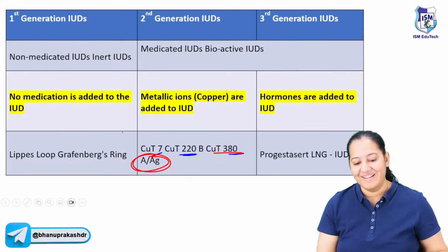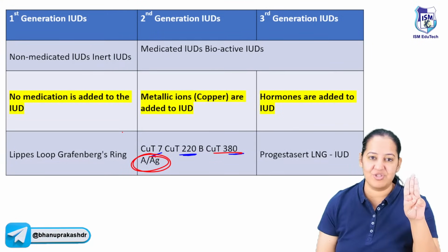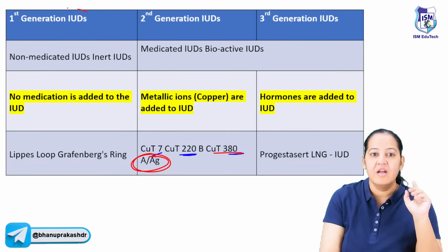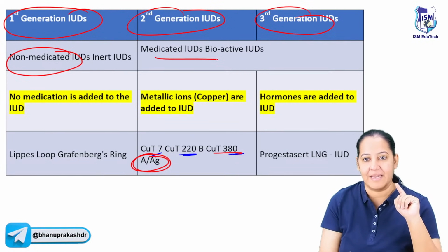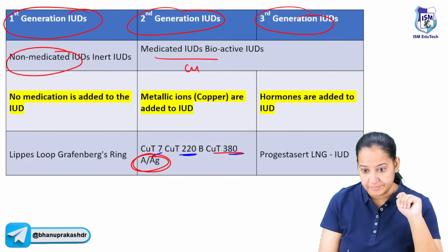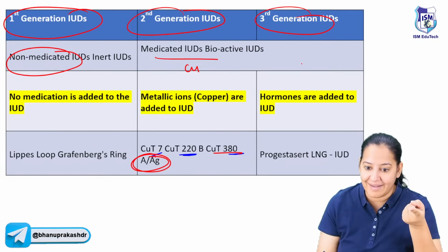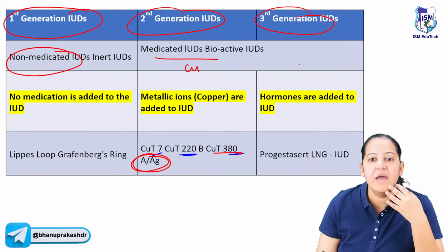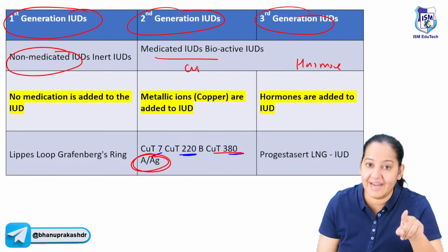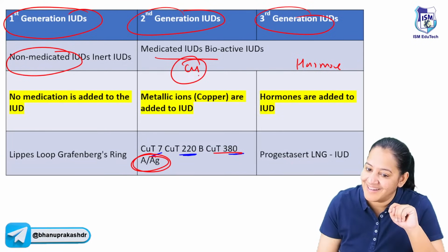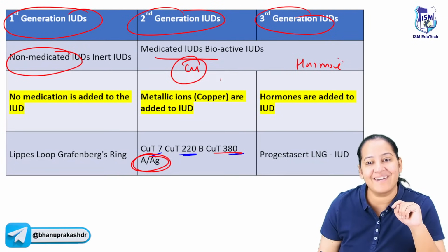Quickly we are covering. Okay, so as I told you, there are 3 generations of IUCD. First, second, third. First generation IUCDs are non-medicated, they are inert. Second generation IUCD and third generation, they are medicated. Second generation contain copper, a metallic ion. And third generation contain hormone. So these all are medicated, second and third. Second is medicated because it contains copper. It is a metallic ion. And the third contains the hormones.